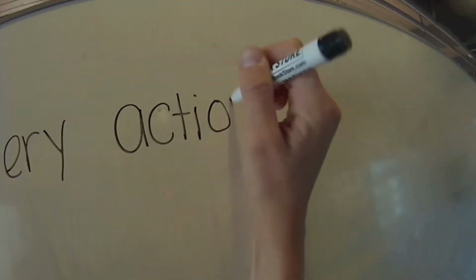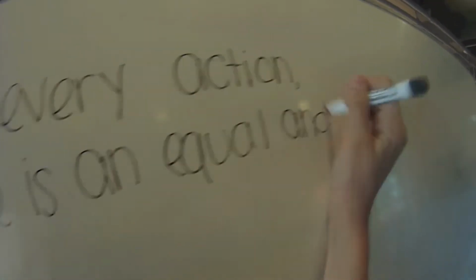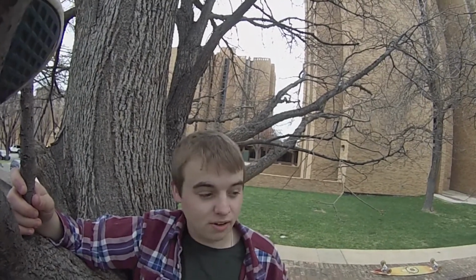Isaac Newton's third law states that for every action, there's an equal and opposite reaction. Newton's third law is that for every force, there's an equal and opposite reaction force, which is what's keeping me in this tree right now. Gravity is pulling me down, and the tree is the reactionary force that's keeping me in the air right now. However, if the tree isn't here, then I just fall right to the ground.